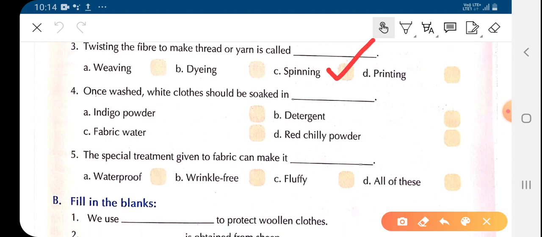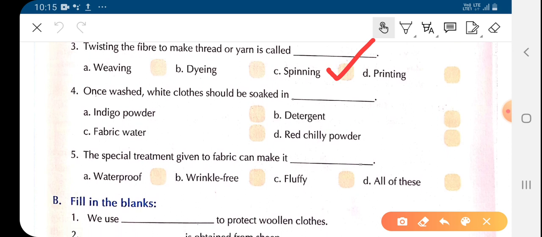spinning. Children, as we have studied in the chapter, fiber or the raw material which we get from the synthetic source or the artificial source or the natural source is then spun into thin smooth fibers. This type of fiber is called yarn, and the whole process of making fiber into yarn is called spinning. It can also be done on spinning wheels. So you will tick option C, spinning.